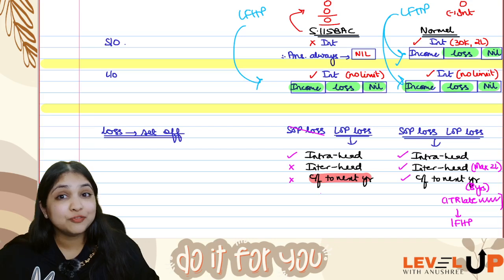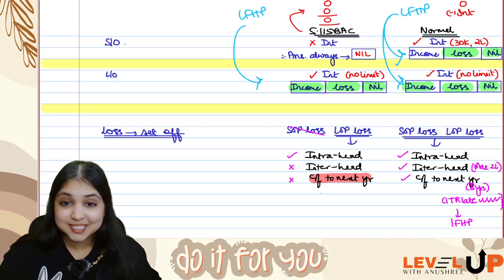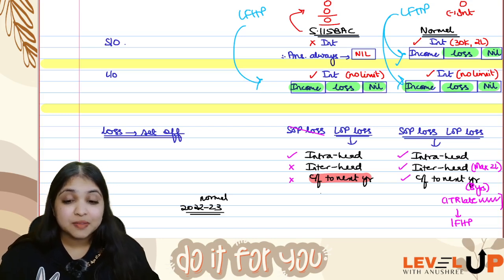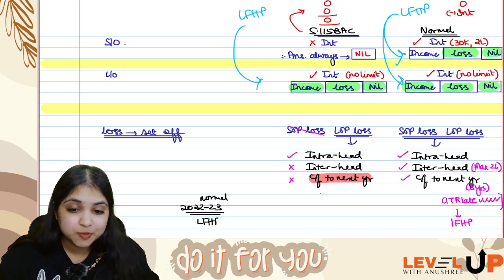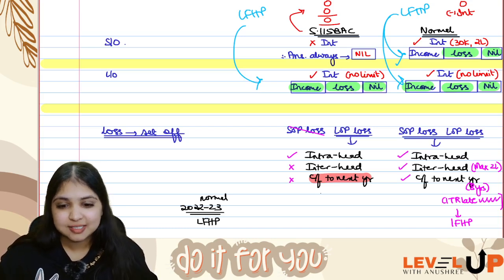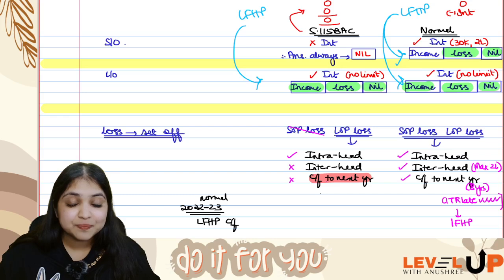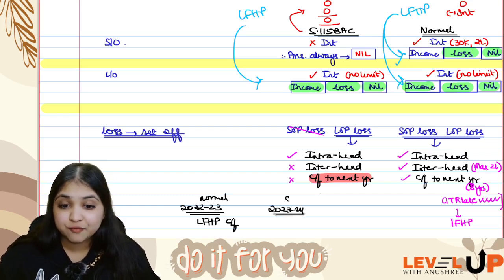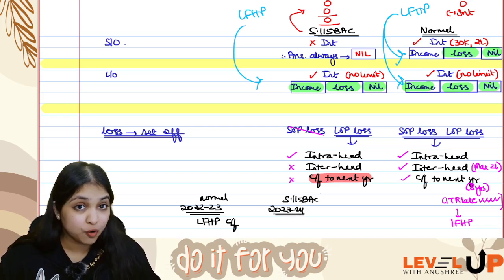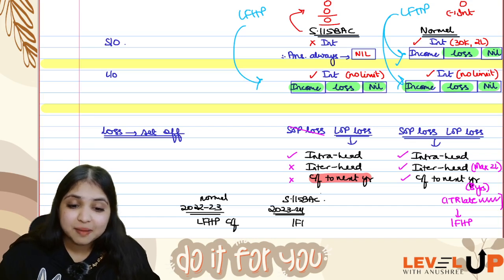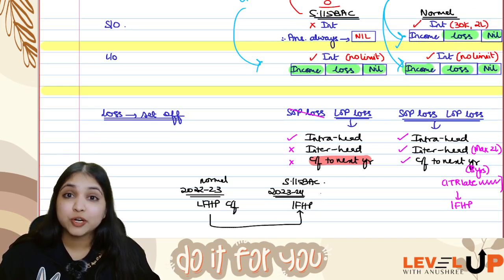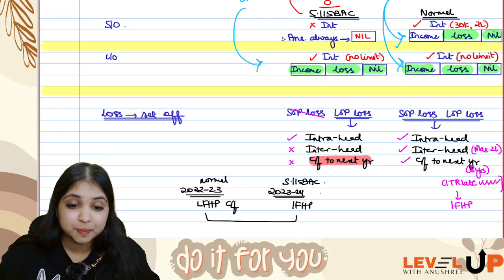Now a question will arise. What about brought forward loss from house property? Let's say in 22-23 we were following the normal provisions, and in 22-23 we had loss from house property which we were not able to adjust, so we will carry it forward to the next year. Now my current year is 23-24. In this year we are following 115 BAC, the default regime, let us say. In this year I am having income from house property. Can I adjust last year's brought forward loss against current year's income from house property?